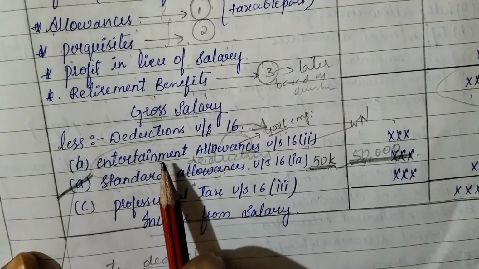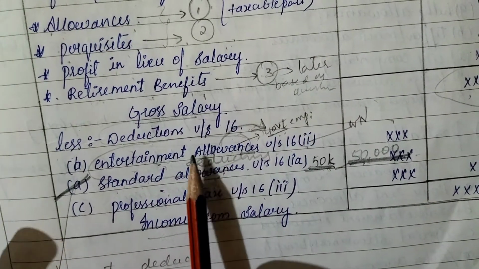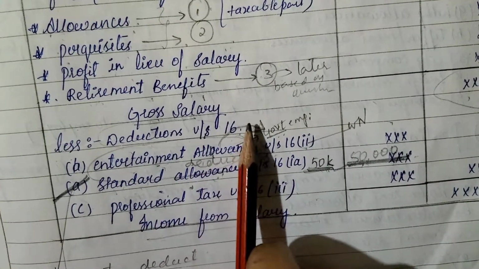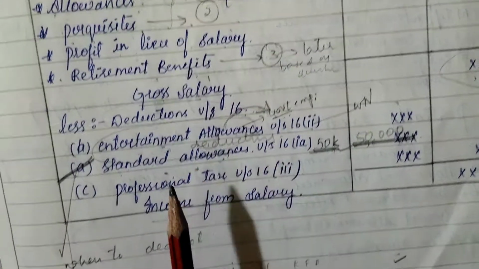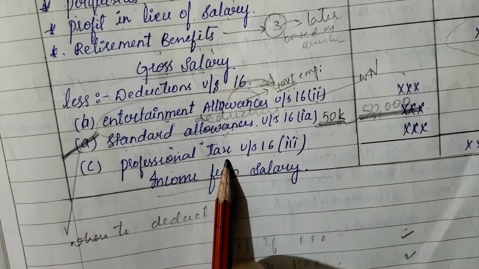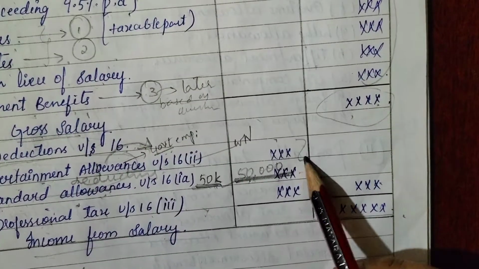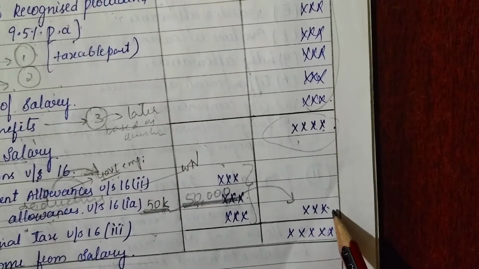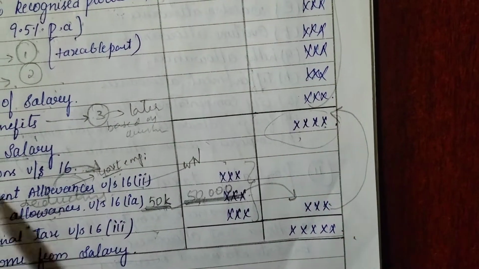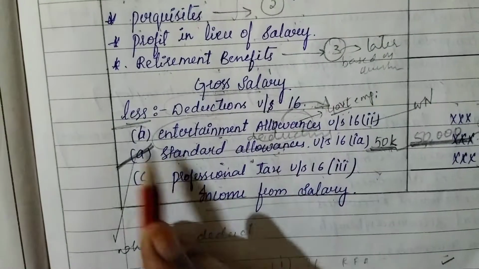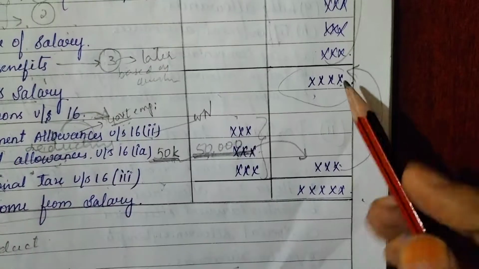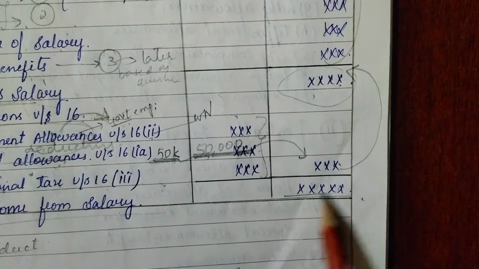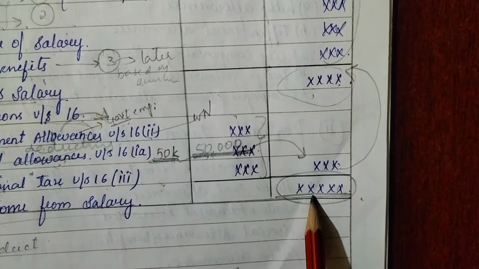I'll tell you how it is. But always remember, this entertainment allowance applies only to government employees. Then professional tax, if given in the question, take it. Add it all, and deduct from gross salary. Once you have deducted, you will get income from salary.